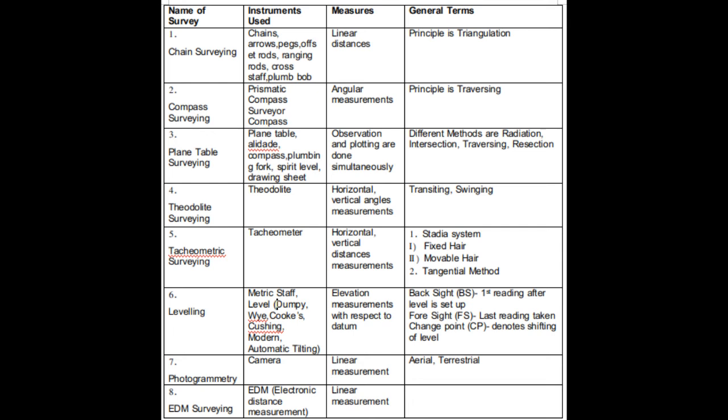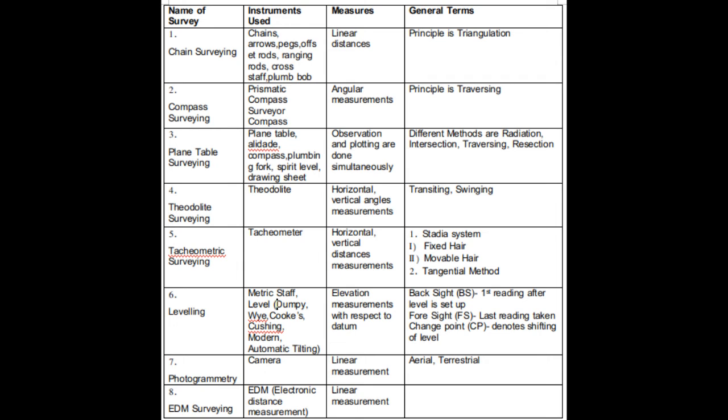The instruments used are plane table, alidade, compass, plumbing fork, spirit level and drawing sheet. What it measures? It observes and plots simultaneously. In this method, observation and the plotting is done simultaneously. Next is theodolite survey. In theodolite survey, theodolite is used. What it measures? Horizontal and vertical angles. In tachyometry survey, what is used? Tachyometer. What it measures? Both horizontal and vertical distance.